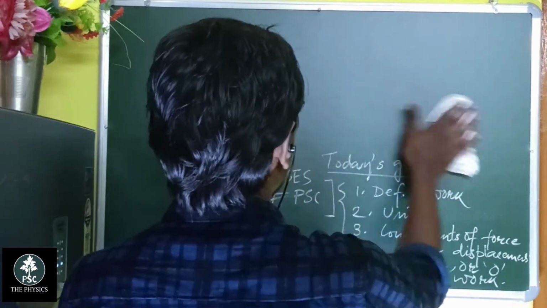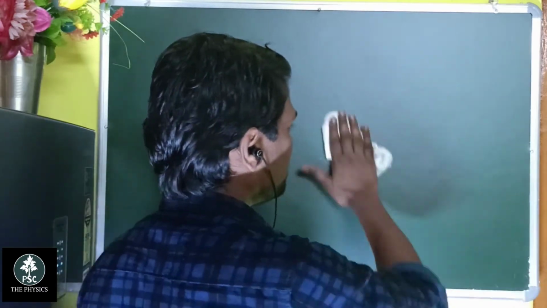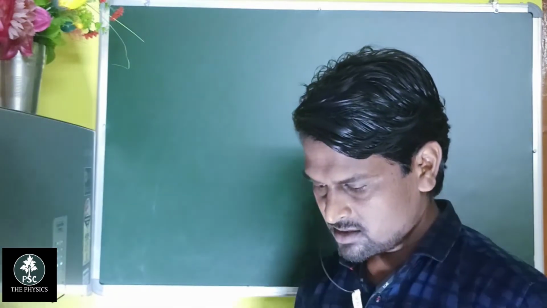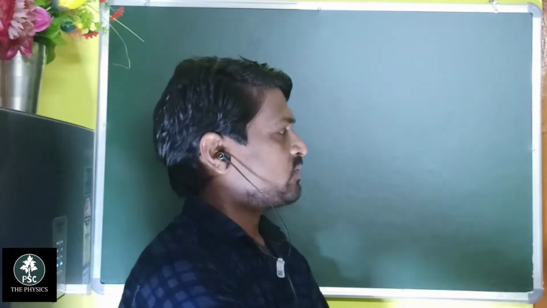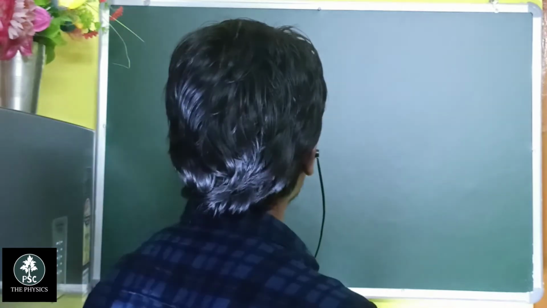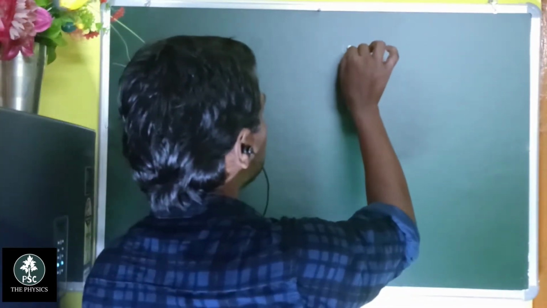Take your copy and pen and make a small note with some concepts and some numerical processes, and if possible with the help of different units and the formula we can do some numericals also. First of all, students, what is work?